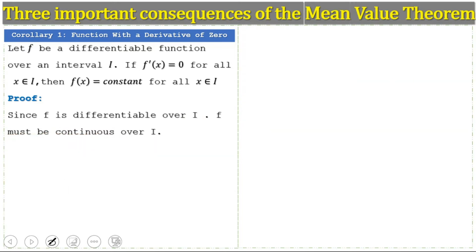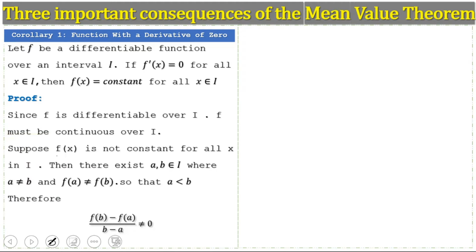Now we suppose that the function f(x) is not constant for all x in the interval. We suppose the given function is not a constant function.